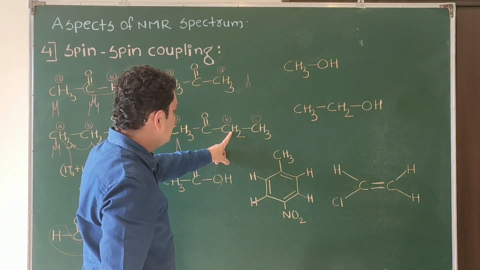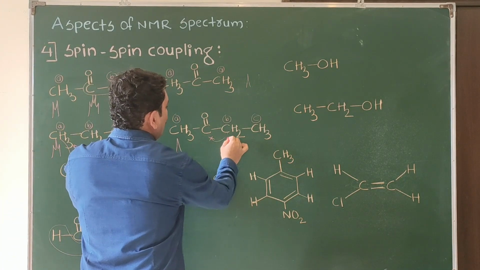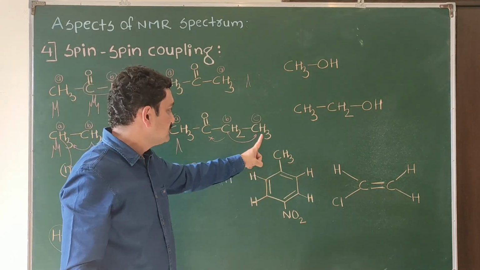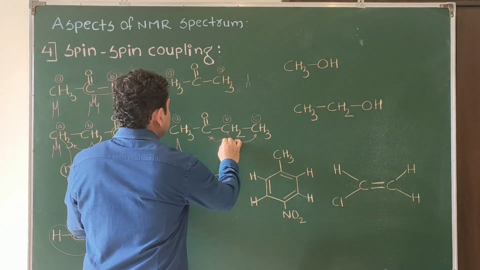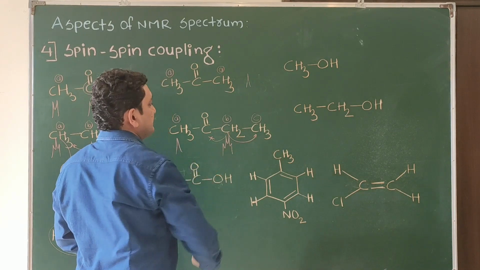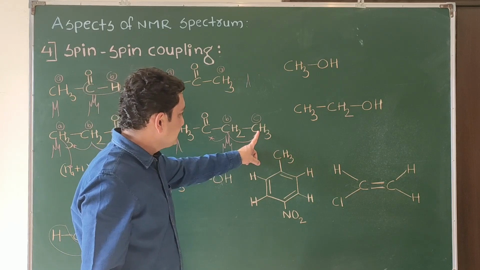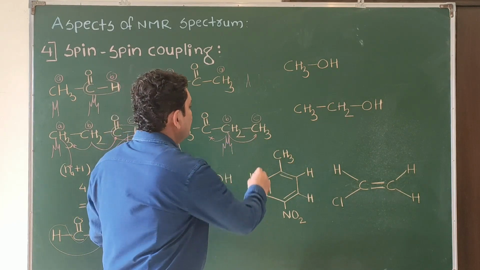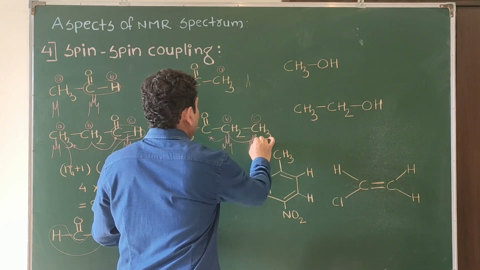For CH2, protons are present on only one side, so the N plus 1 rule we have to use. So 3 plus 1, that is 4. The signal of CH2 splits into a quartet. Now for CH3, protons on only one side, N plus 1 rule, 2 plus 1, 3. So the CH3 signal splits into a triplet.